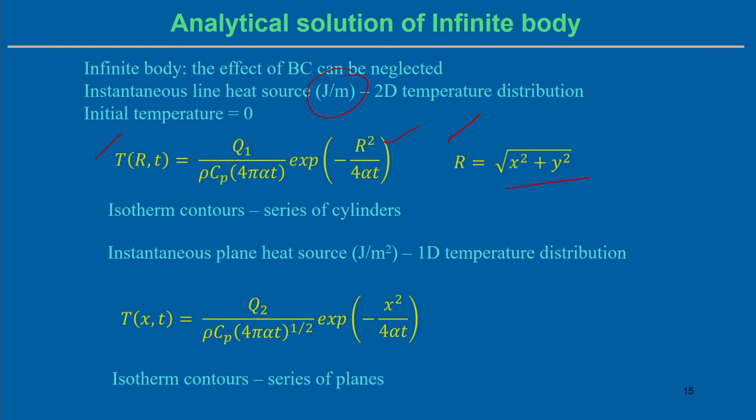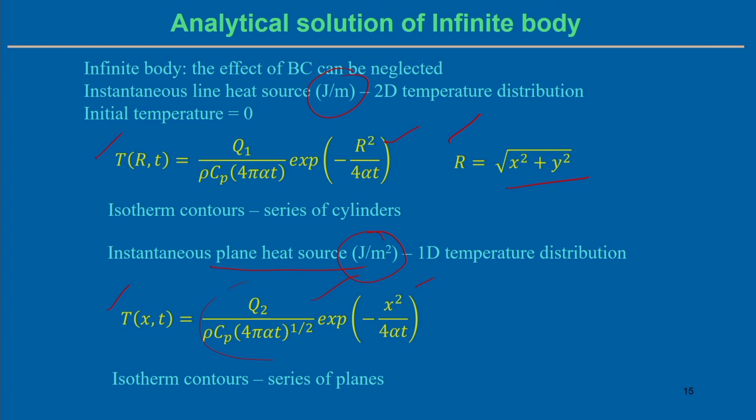at time t equal to 0 the heat source is applied. Plane heat source means the heat source is represented in joule per unit area. In this case it is possible to get analytically a 1-dimensional temperature distribution, where T is a function of only one variable, x, and time t. We get this kind of expression, and the isotherm contours represent a series of planes.